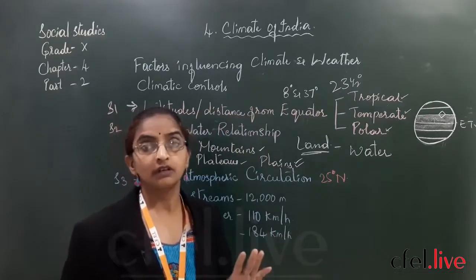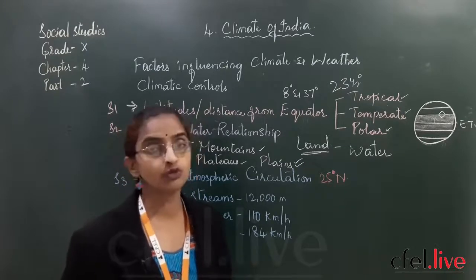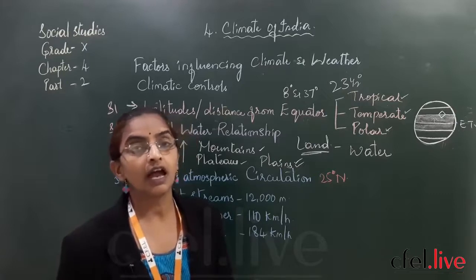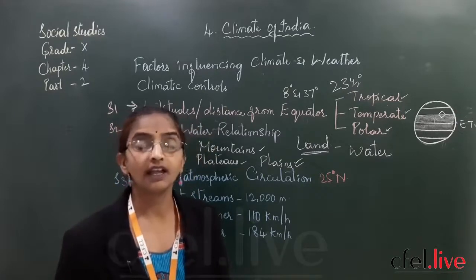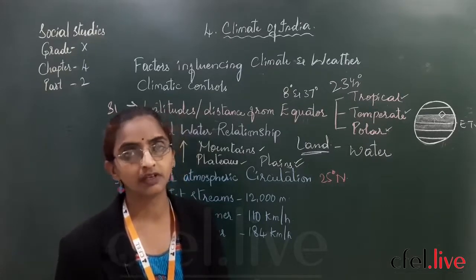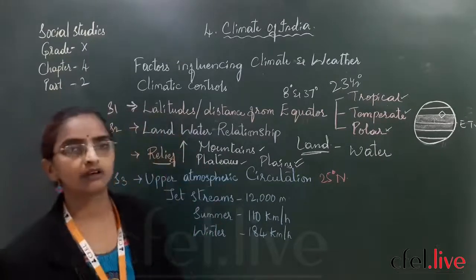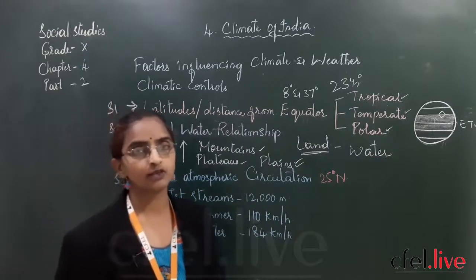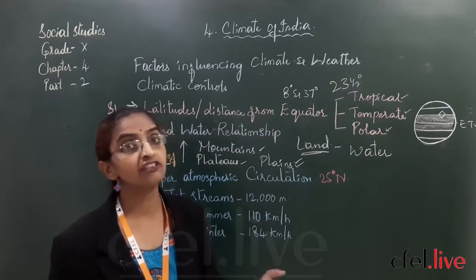Here the temperature seems to be a little different, and over plateaus also the temperature, or you can say the climatic conditions, are different, and in the coastal region it is again different. Even on islands the climatic conditions are quite different. That is based on, as I said, the climatic controls. In that, even relief is one of the important factors. So based on the relief, the climate of that region again differs.